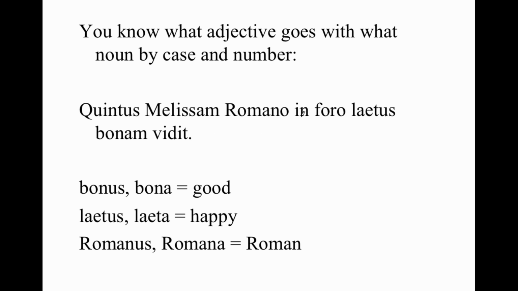Let's do another one. Quintus Melissam Romano in foro laetus bonam vidit. Okay, this is entirely possible in poetry, people. These words could be that distant. So think for a moment, what goes with what based on number, case, and gender? Who in this sentence is described as good? Who is described as happy? Who is described as Roman? Now, in this case, it's not who, but where.